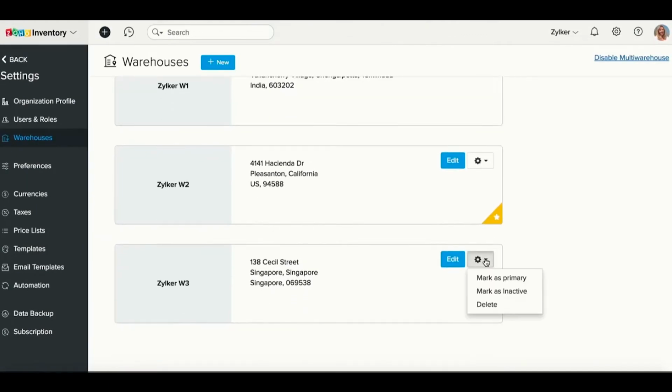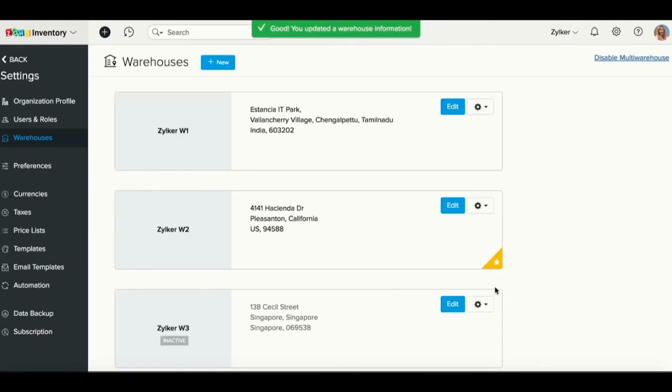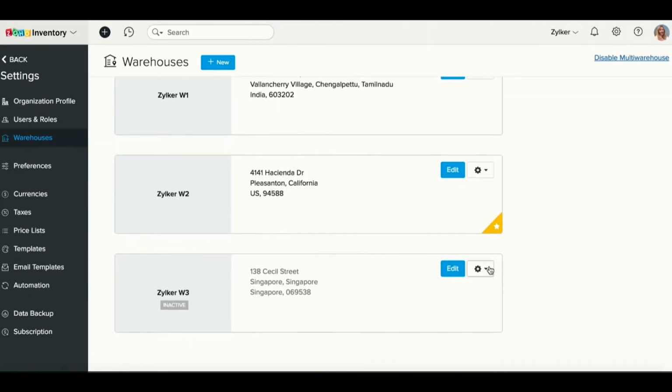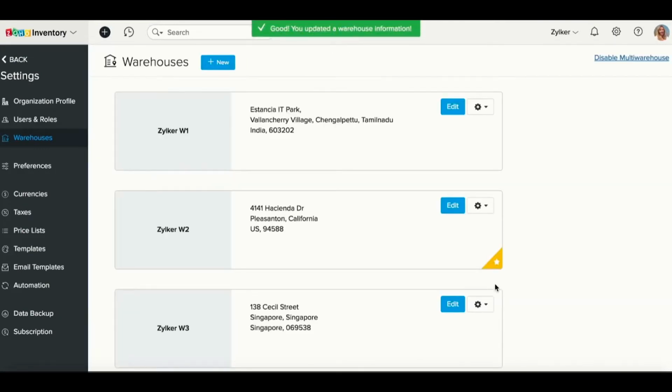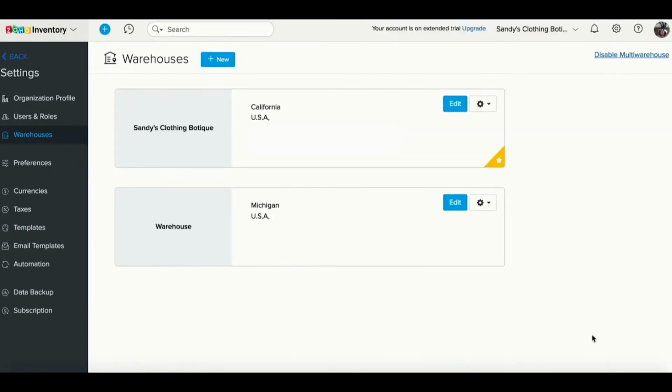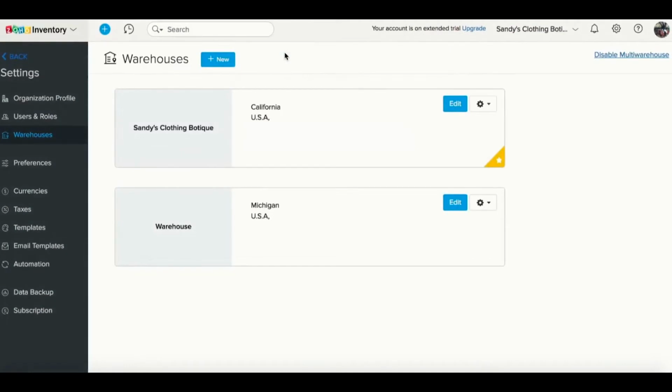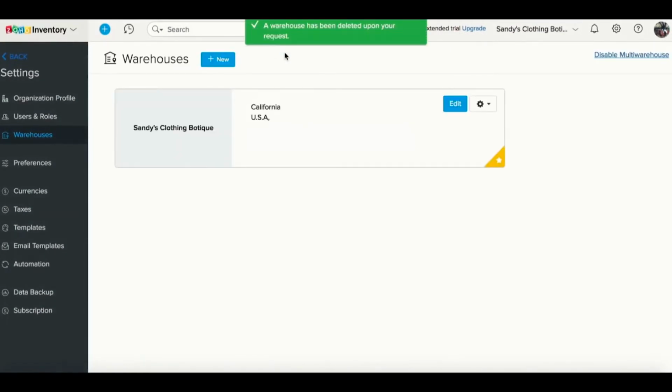To mark a warehouse as inactive, click on the gear icon of the desired warehouse card and choose to mark as inactive. The warehouse will now be marked as inactive and will not be available for future transactions. You can also mark an inactive warehouse as active by following the same process. To delete a warehouse, click on the gear icon of the desired warehouse card and choose to delete. Confirm your selection in the pop-up that follows. The warehouse will now be deleted.